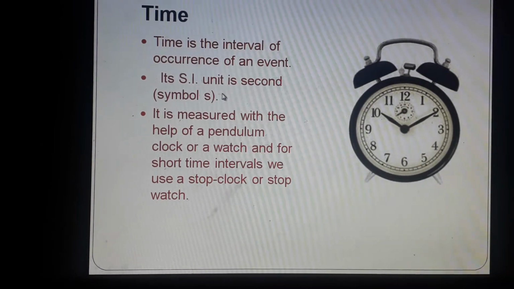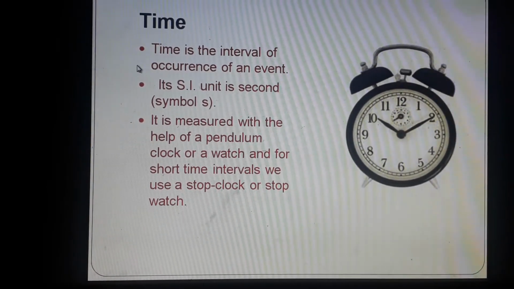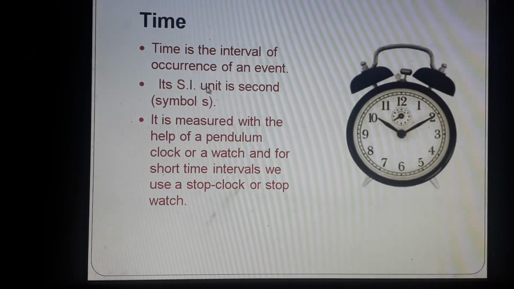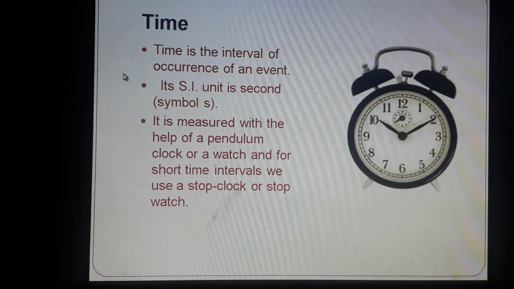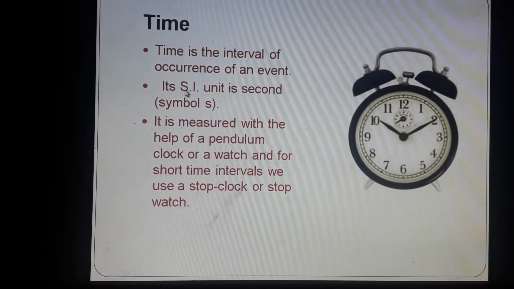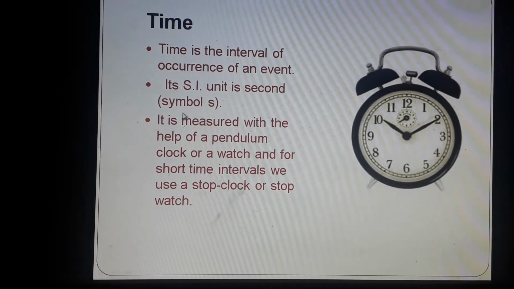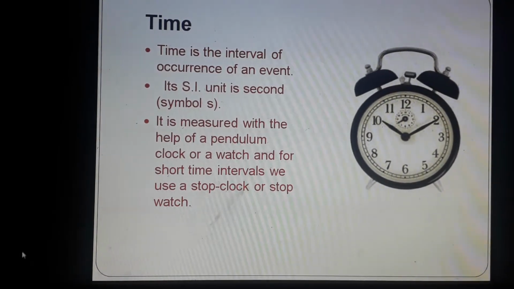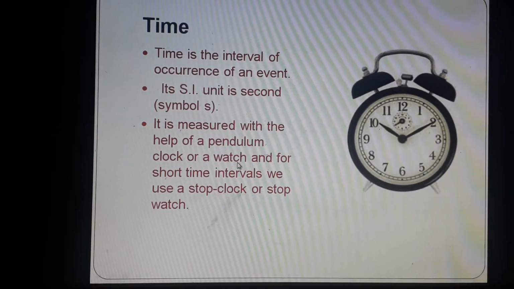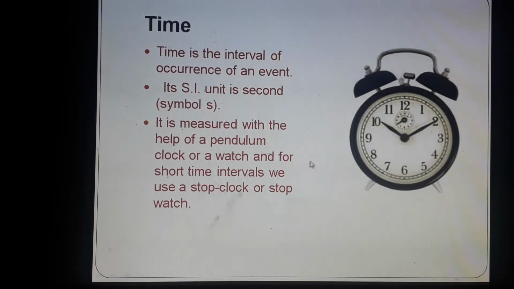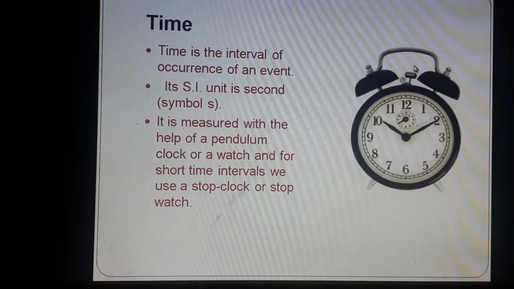So you measure time in which unit? Second. So what was the SI unit of length? Meter. Then what was the SI unit of mass? Kilogram. And now what is the SI unit of time? Second. And how do you measure time? It is measured with the help of a pendulum clock or a watch. And for a short time interval, you use a stopwatch. So we can use a stopwatch for a very short interval of time.